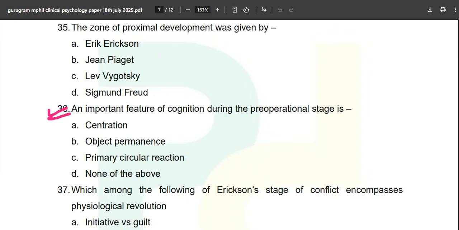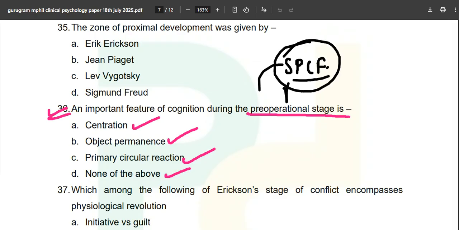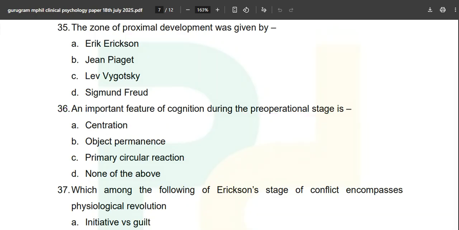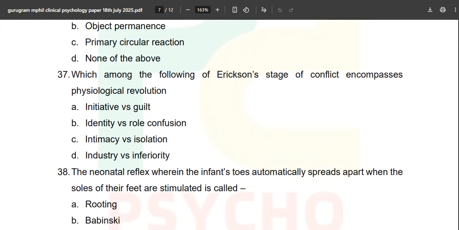An important feature of cognition during the pre-operational stage is centration, object permanence, primary circular reaction, none of the above. Everything is from the mnemonic called the SPCF. If you know the complete understanding of what is happening in these stages, you will mark option number A, centration, because it happens in the second stage called the pre-operational.